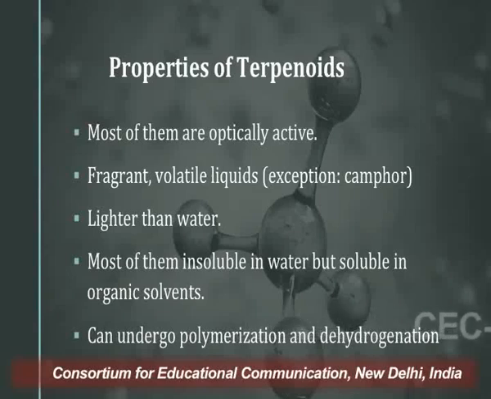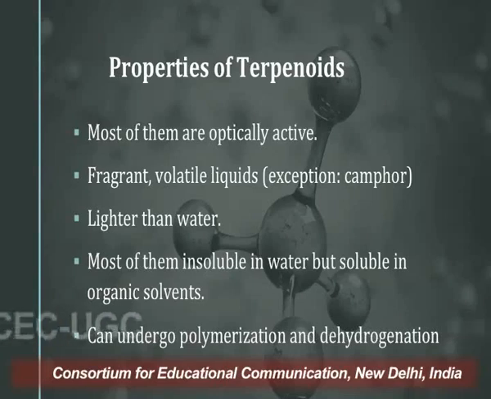So we can say that the majority of the terpenoids have their specific fragrance, and most of them are liquid in nature, with the exception of camphor, which is commonly known as kapoor, and we all know that it is solid in nature and gets volatilized whenever it is exposed to air. The majority of the terpenoids are lighter than water, and we have observed the same property in the case of volatile oils, the majority of which are lighter than water. Since they are mainly composed of mono and sesquiterpenes, we can say that these are lighter than water.